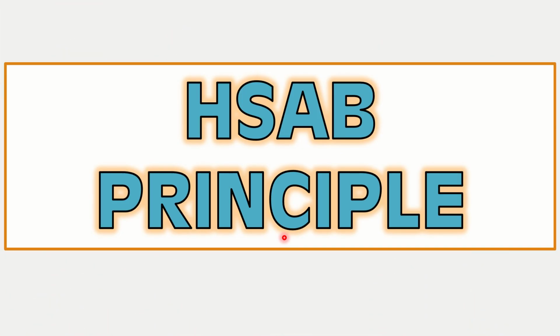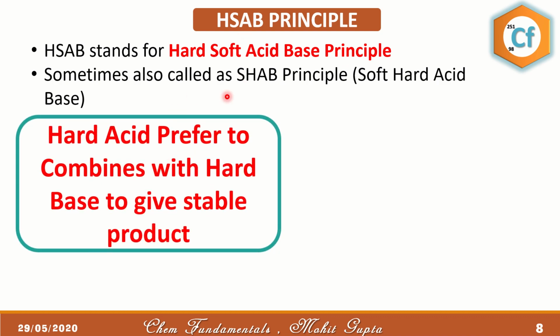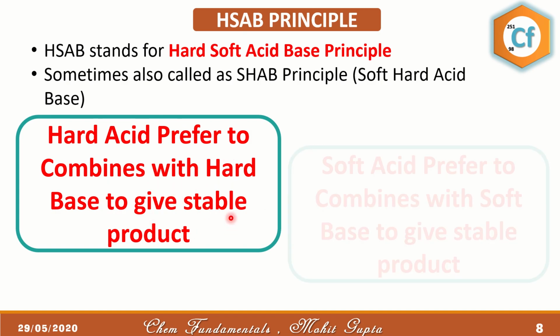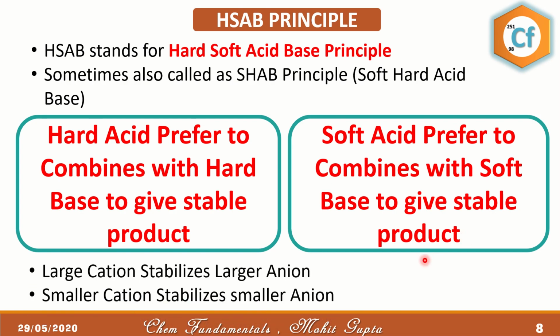So let's talk about the HSAB principle. HSAB stands for hard soft acid base principle, and sometimes it is also called the SHAB principle, soft hard acid base. So according to the HSAB principle, hard acids always prefer to combine with hard bases. Only then will we be able to get a stable product. Or soft acids prefer to combine with soft bases and then they are able to provide a stable product. So if you want a stable product, you should have a hard acid and hard base, or the combination of soft acid and soft base.